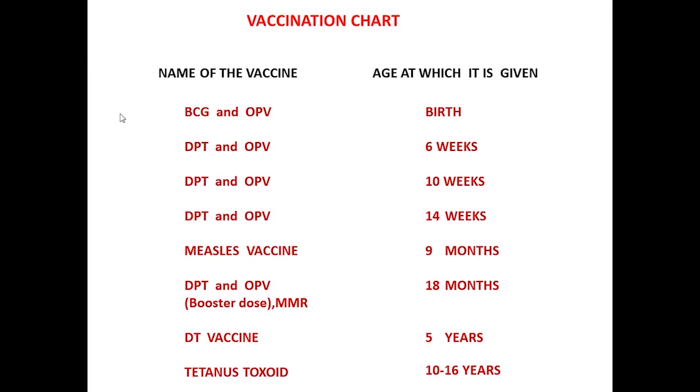Next, measles vaccine. This vaccine we have to take in the 9th month. Then DTP and OPV, they are the booster doses, and MMR means mumps, measles and rubella. This vaccine we have to take at 18 months. DT vaccine we have to take at 5 years. Then at the last, tetanus toxoid we have to take at 10 to 16 years.